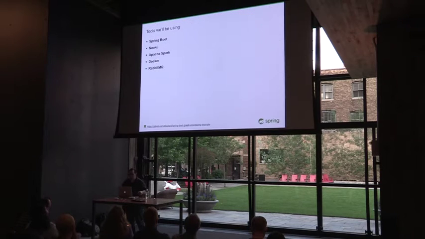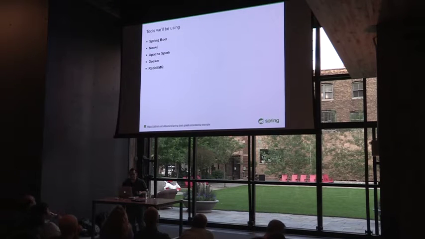The tools we're going to be talking about: Spring Boot, Neo4j, Apache Spark, Docker, RabbitMQ, and I even threw in a tool called Weaveworks. Who's heard of Weaveworks? Really? Oh, you guys are going to love this. This is really cool. I'm excited about it.